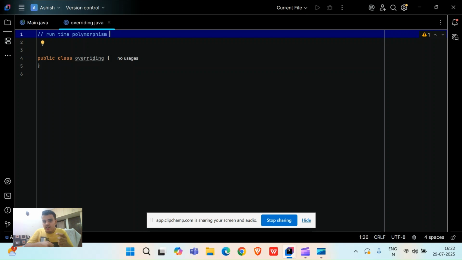Okay, and runtime means, we will learn today about runtime only, right? Runtime polymorphism. Runtime means whenever your code is traversing or going from byte code to machine code, or computer understandable code, that stage is known as, friends, the concept of runtime. So friends, today we will learn about runtime polymorphism, or nothing but method overriding.